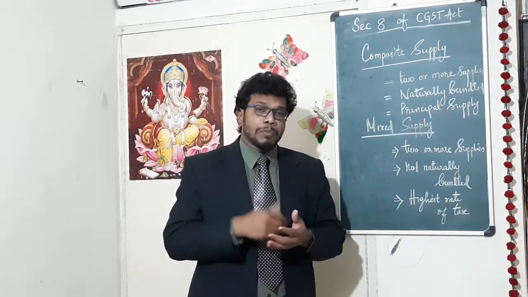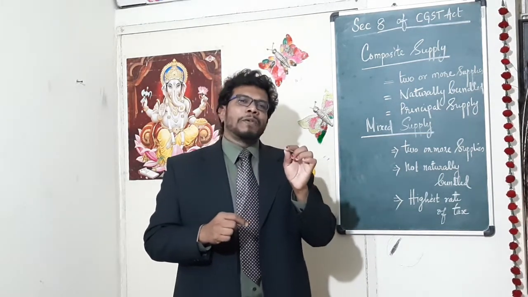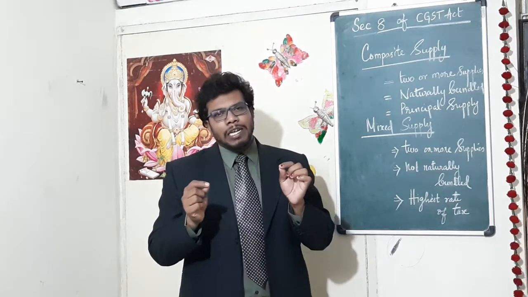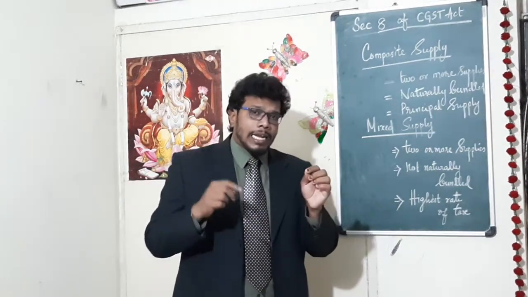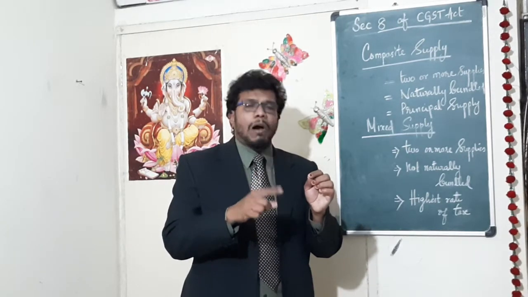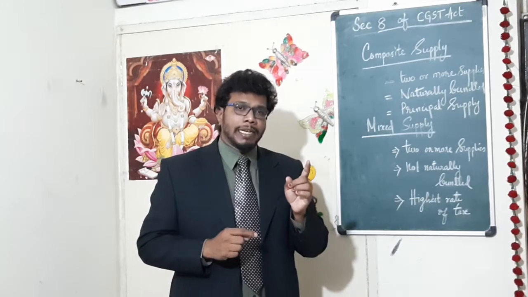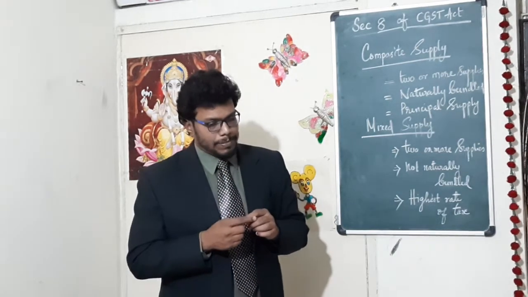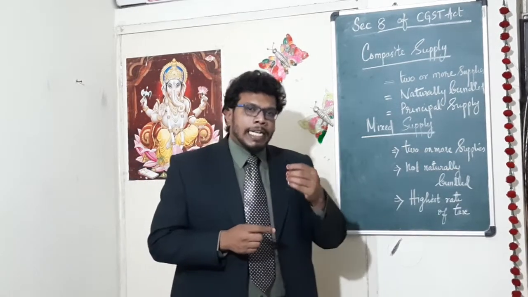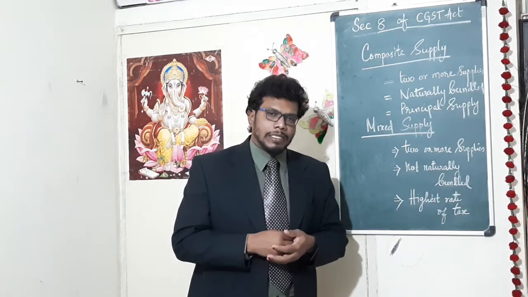In that case, the material portion and service portion are not separable. The works contract is always related to immovable property, please keep it in mind. That is why it is treated as a supply of services.